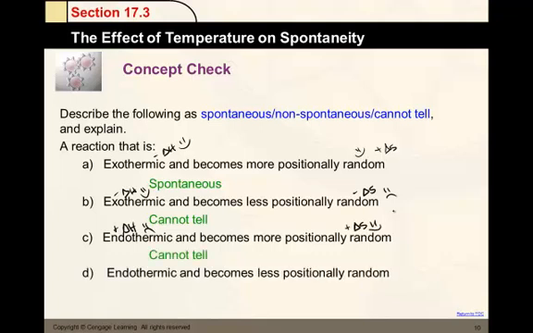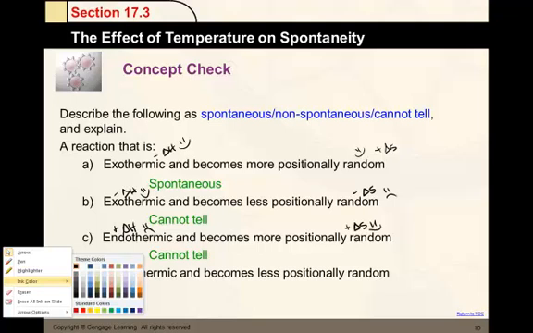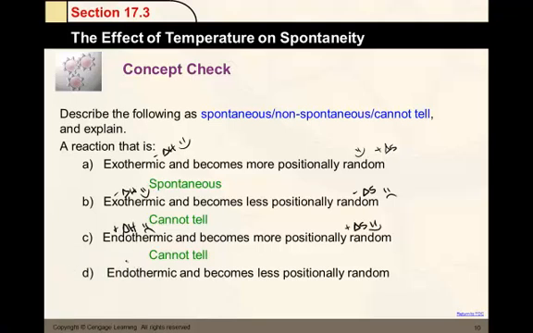And finally, endothermic reactions that become positionally less random. So how do we do that? Well, endothermic, we already know, is not a good thing. Not favorable. Less random, more orderly. Also, unlikely to happen on its own. So if neither factor is favorable, then this reaction is not going to happen spontaneously. Now, it doesn't mean this reaction is not going to ever happen. It just means it won't happen without intervention, some sort of outside source.